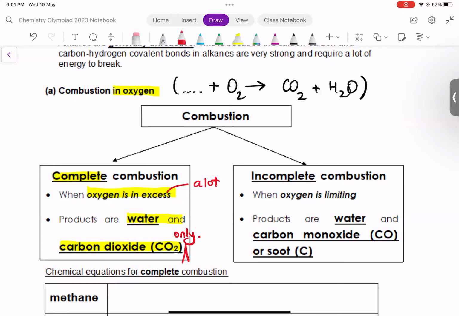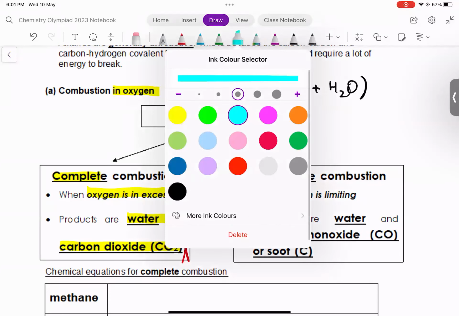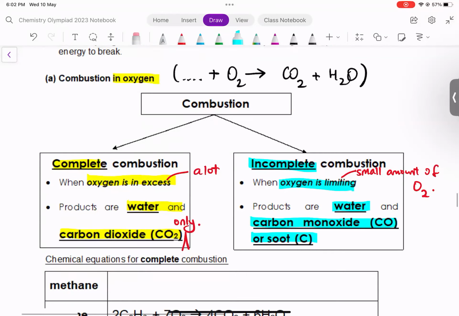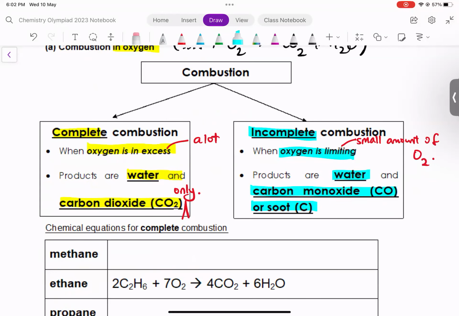However, the reverse of complete combustion may happen, and this occurs for incomplete combustion. When the combustion is incomplete, that's when oxygen is limiting. That means a small amount of oxygen. A limited supply of oxygen results in incomplete combustion. Now, the products of incomplete combustion are water, carbon monoxide, or soot. Okay? Now, we will focus on how to write and balance the chemical equations for complete combustion.